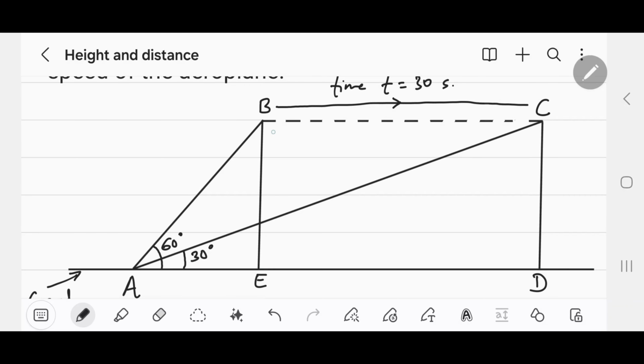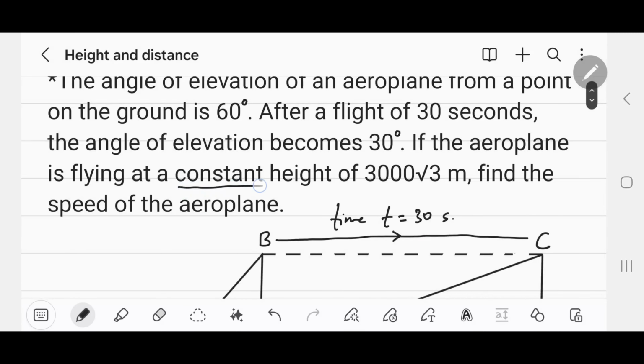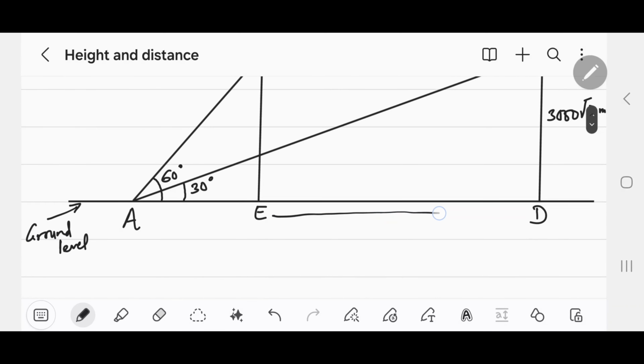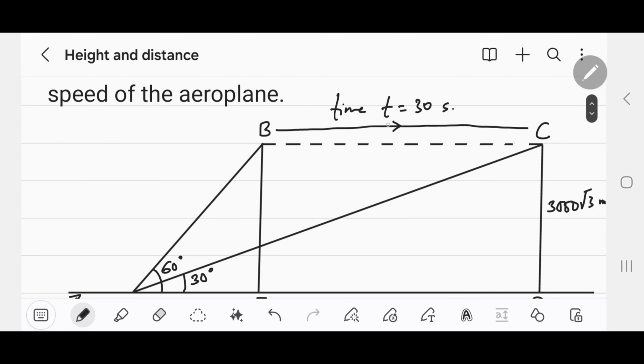We are also given height of the aeroplane was constant, right? That means CD equals to BE equals to 3000 √3 meter. Now using these values we need to find out the distance ED. If we find the distance, we can divide it by time to get the speed of the aeroplane. That is the concept.